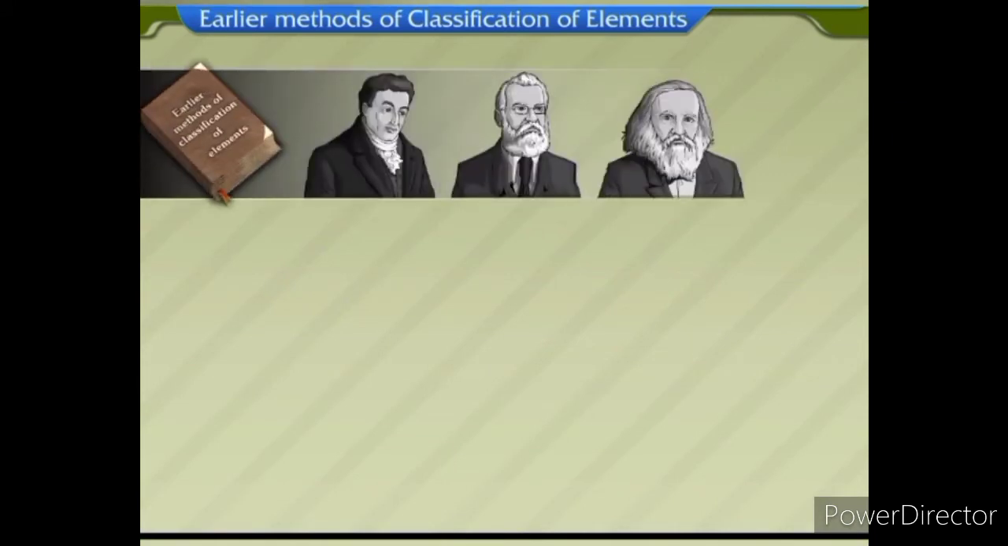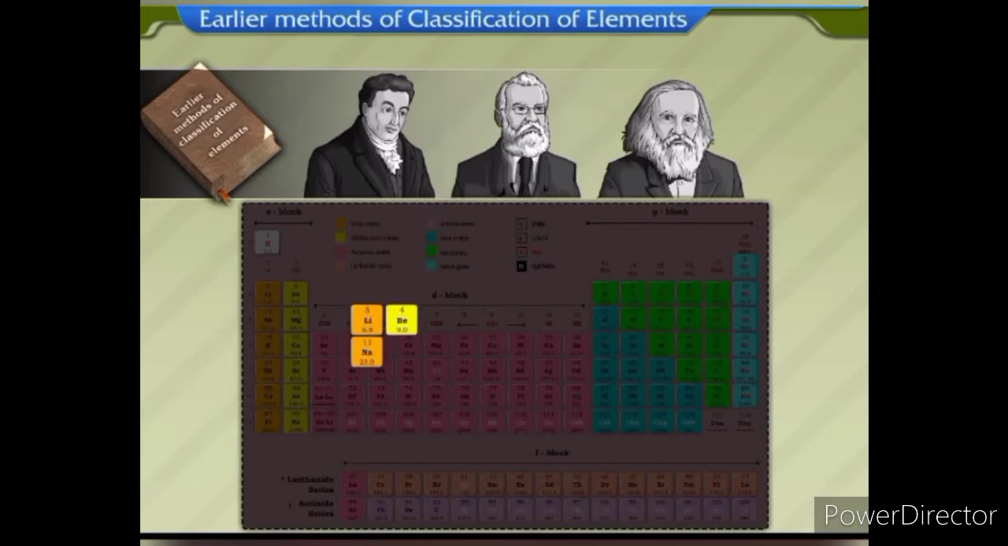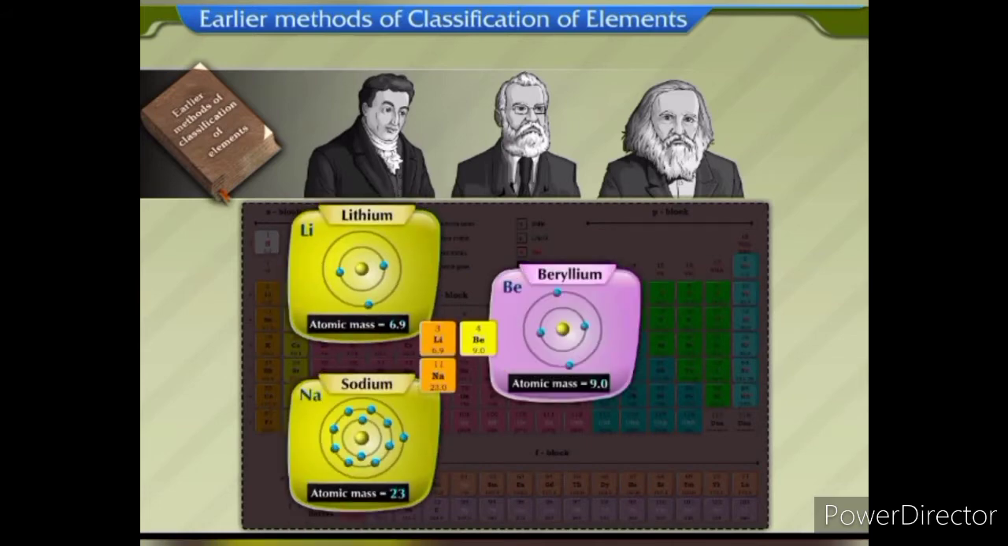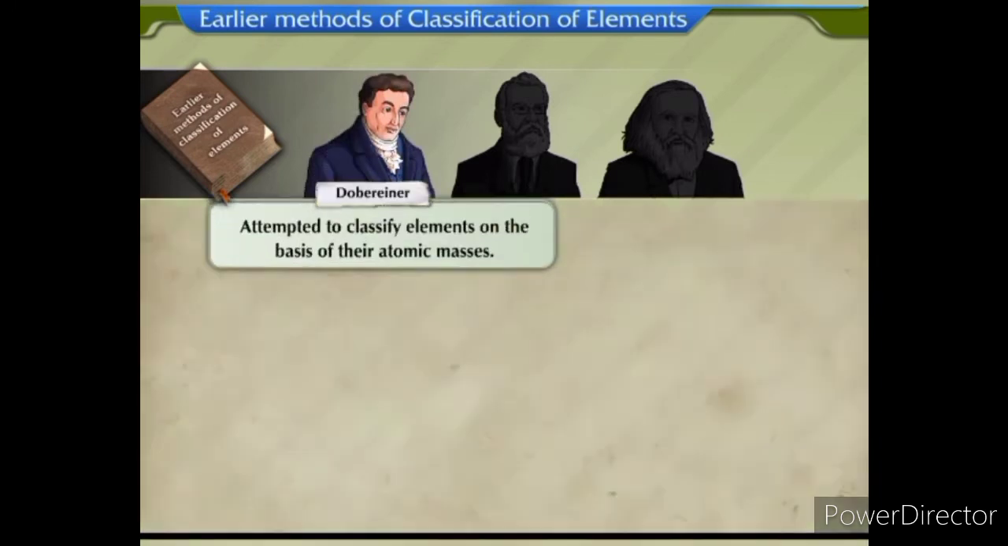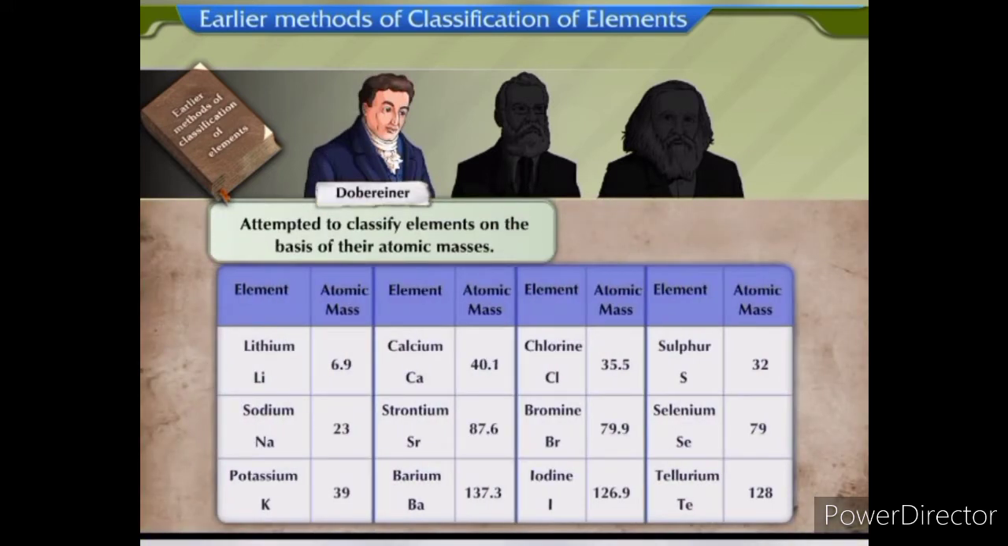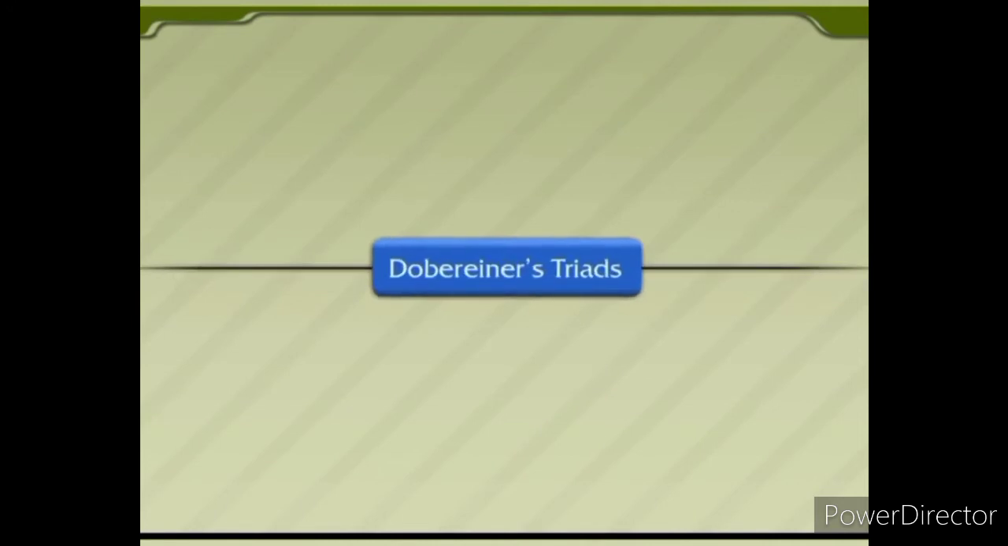After several studies, scientists came to the conclusion that the atomic mass can be considered as the basis for classifying elements. Dobereiner was one of the early scientists who attempted to classify elements on the basis of their atomic masses. Dobereiner's triads.